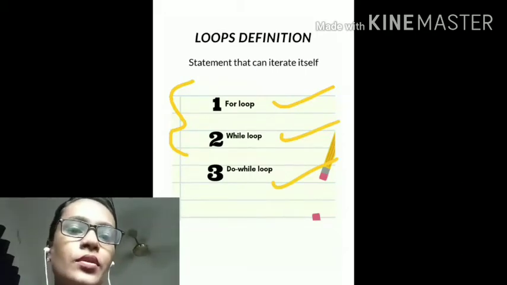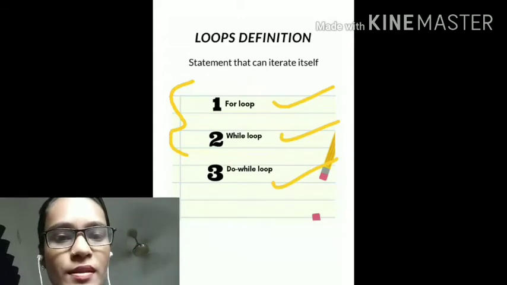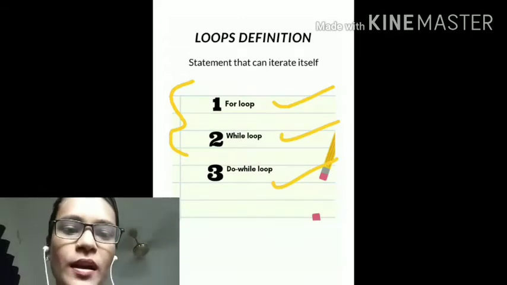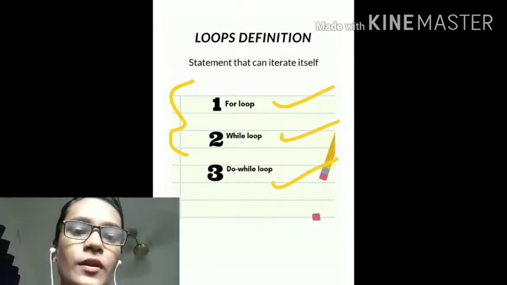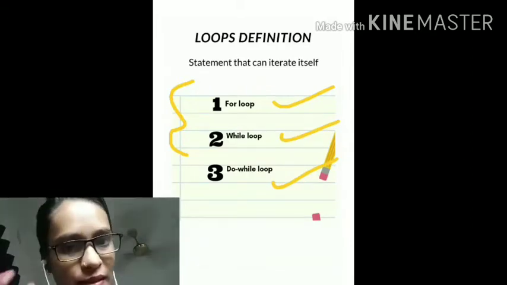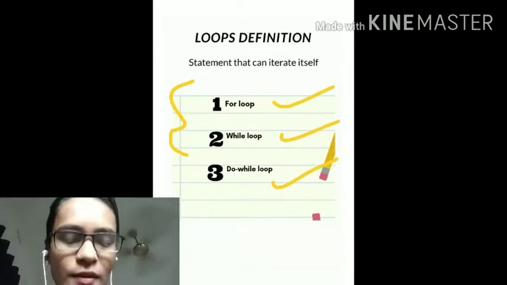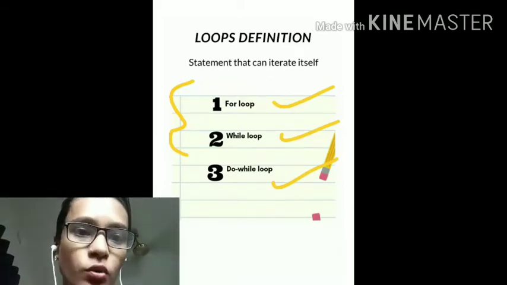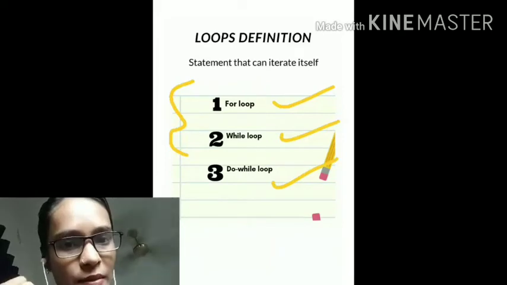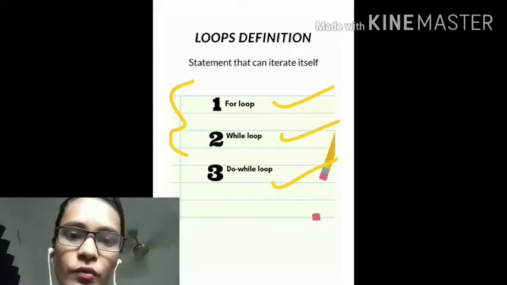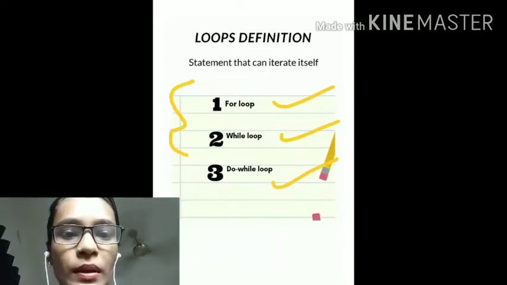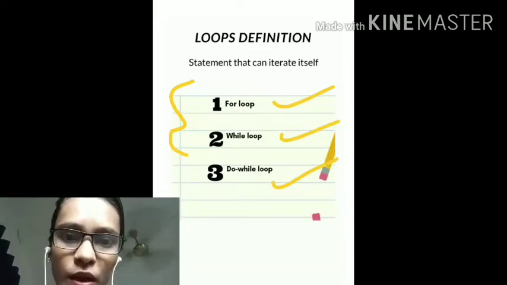For example, using for loop and while loop, we have written system.out.println a number which is less than 5. Now you have entered the number 4. First it will check whether the number is less than 5 or not. So 4 is less than 5, and then the loop will be executed. In do while loop, the number will first get printed. So the 4 will get printed, and then it will check whether the number is less than 5 or not. I hope you got the point.